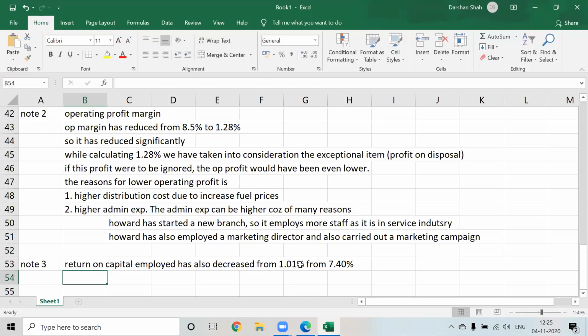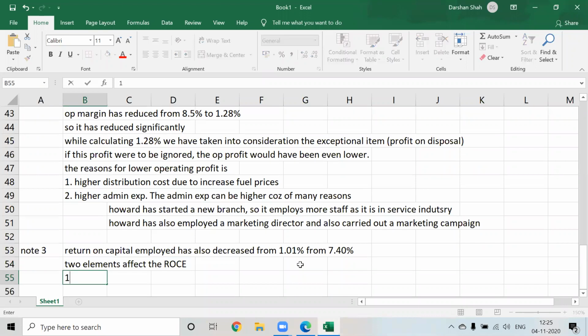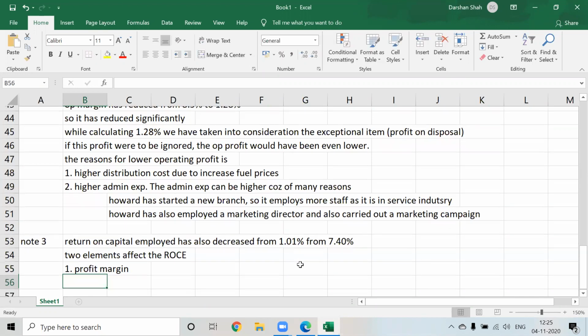Okay, now again, two elements affect the return on capital employed. First is the profit margin, जिसका हम लोग ने ऊपर explanation दे दिया है. So we'll not give that explanation again. Profit margin. Okay, and second is your assets employed.